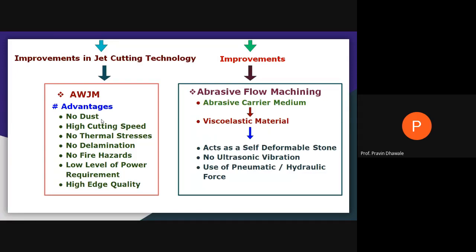As we are using water along with abrasive, there will be less possibility of producing thermal traces, because whatever heat is generated will be carried away by the water. Another advantage is that there is no fire hazard. And the power requirement for this machining operation using the abrasive water jet process will be lower.